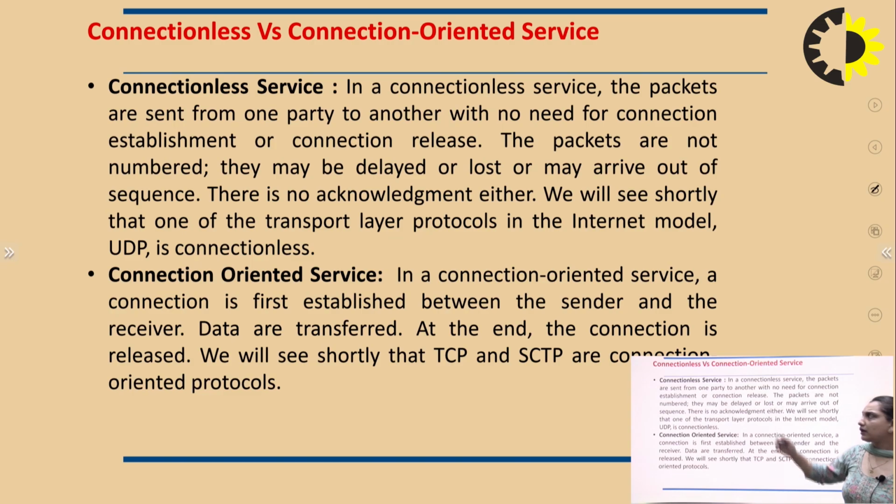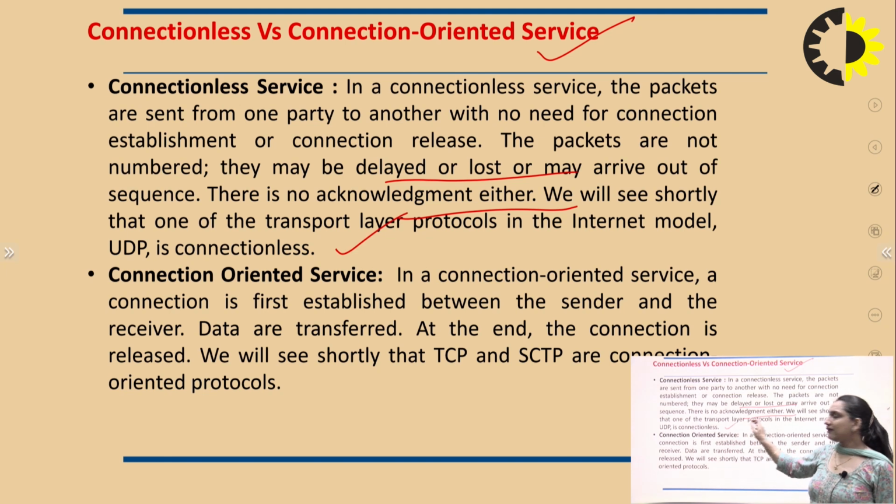So we know there is connection oriented and connectionless. Connectionless means no connection is established and no connected delivery. The packets don't know about delay or loss of packets, and they have no acknowledgement. UDP is using the connectionless approach. In connection oriented, we have an established connection between source and destination. TCP or SCTP use the connection oriented approach.